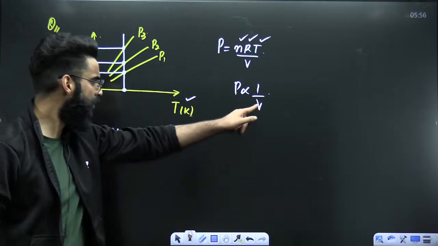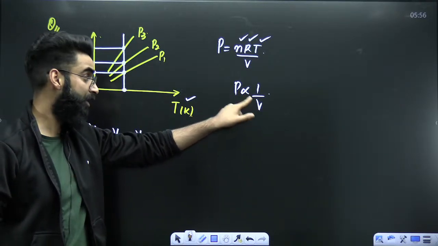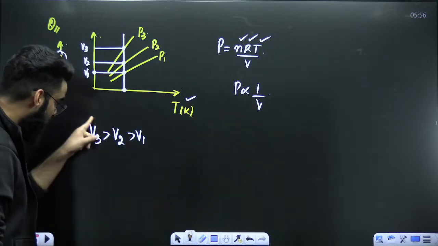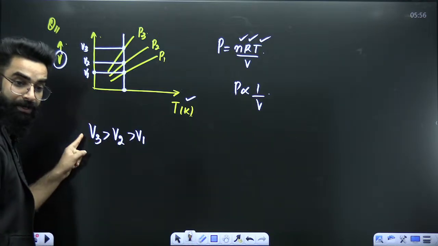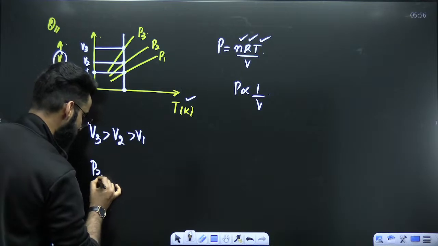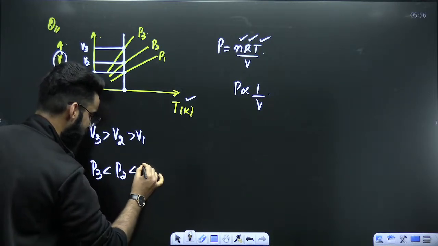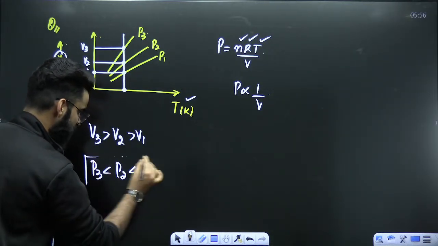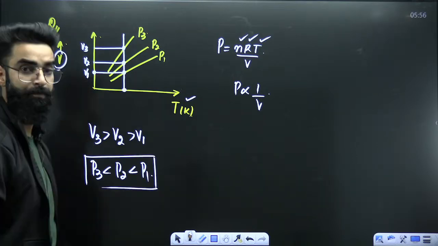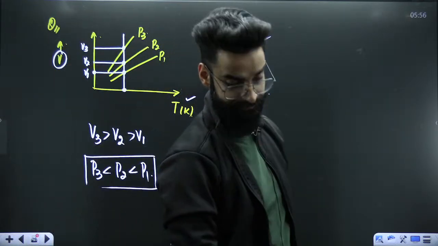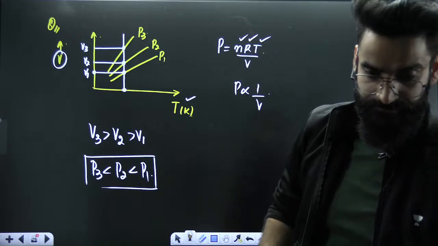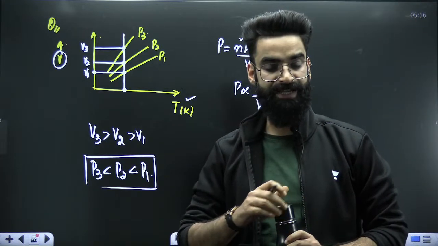So more the volume, lesser the pressure. More the volume, V3, more. Lesser has to be the pressure. So P3 has to be less than P2, which has to be less than P1. So this has to be the relation between P1, P2, and P3. I hope it's clear. Quickly let me know in the chats if it's clear to everyone.